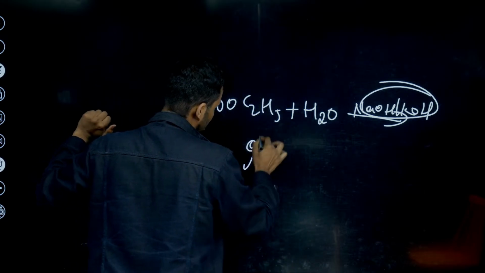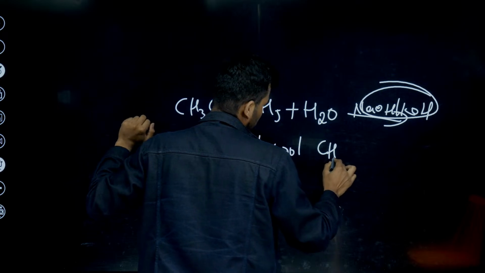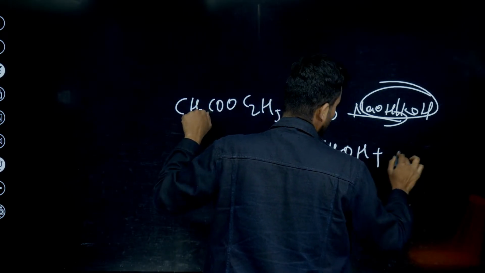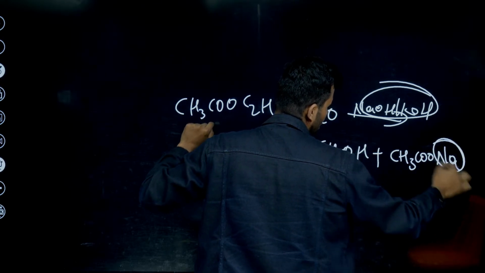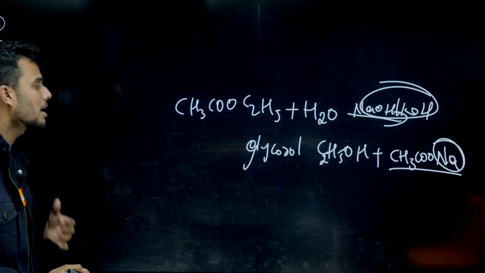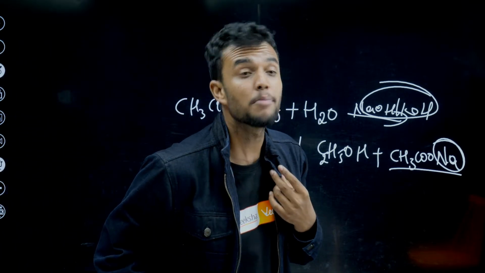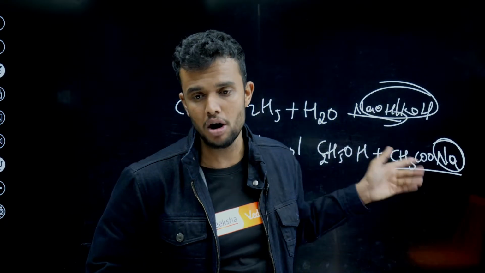It forms glycerol, which is an alcohol, student. C2H5OH plus the other molecule, CH3COONa, sodium salt. Very simple. Fat or oil reacts with sodium hydroxide or potassium hydroxide. It forms glycerol and a sodium salt of a long chain carboxylic acid. It is called soap.